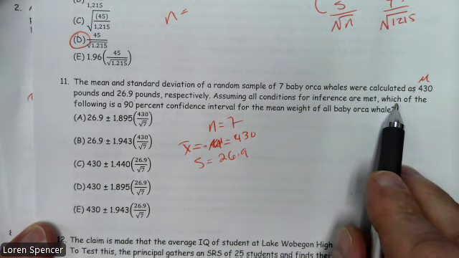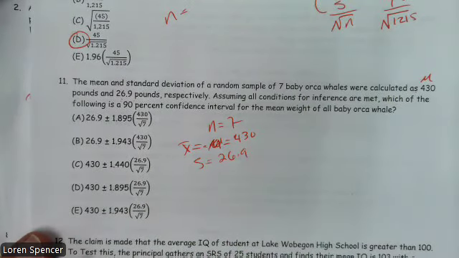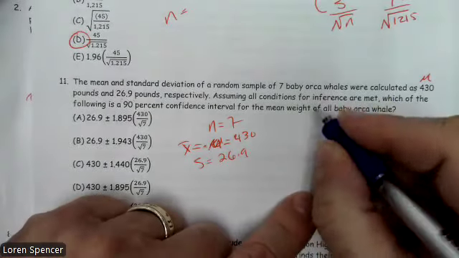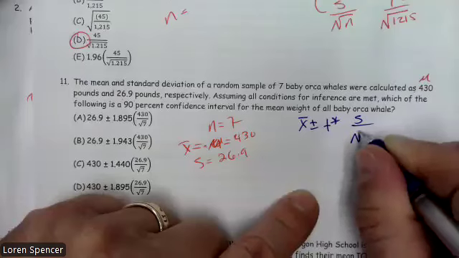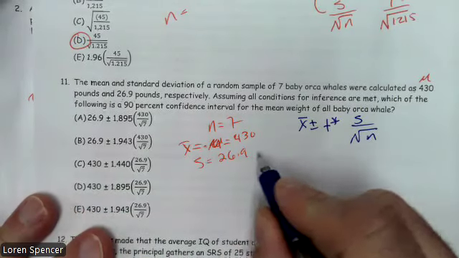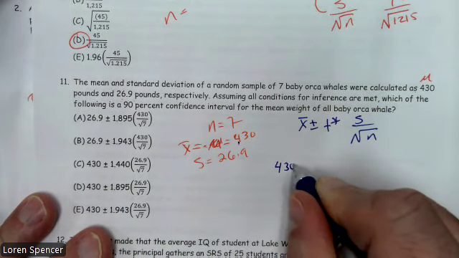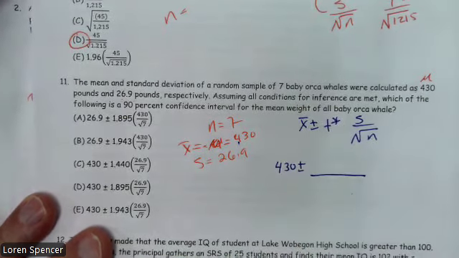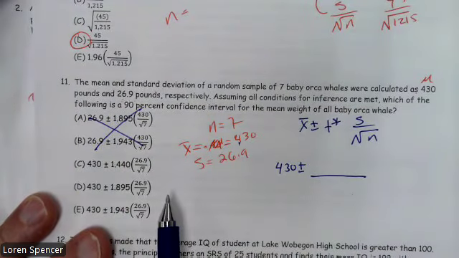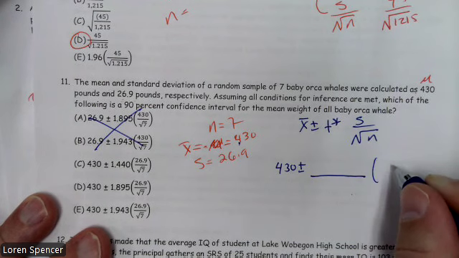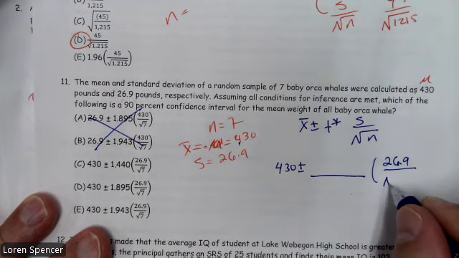Assuming all conditions for inference are met, which of the following is a 90% confidence interval for the mean weight of all baby orca whales? Well, my formula is x-bar plus or minus t star times s divided by square root of n. X-bar happens to be 430. We don't know t star yet. We'll come back to that. But that immediately gets rid of those first two. Then it asks for our standard deviation. Well, our standard deviation is 26.9, and we have a sample size of 7.